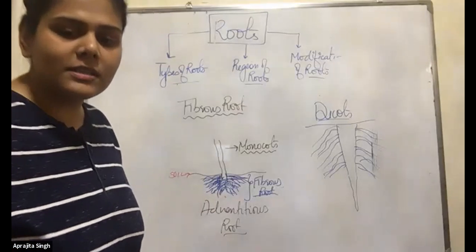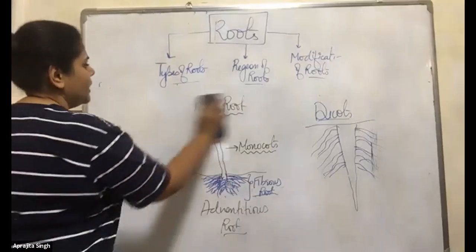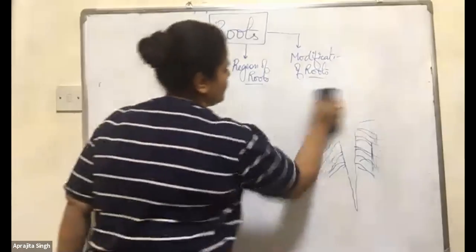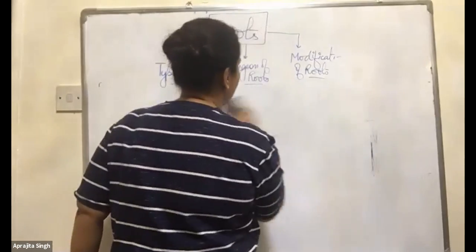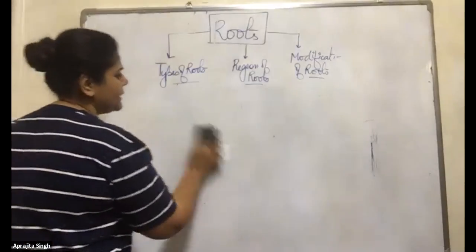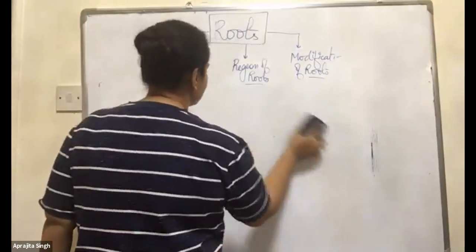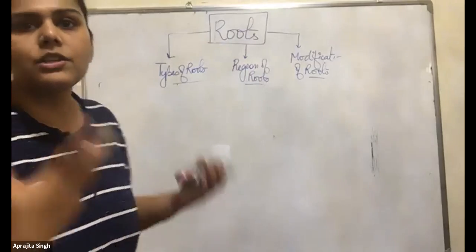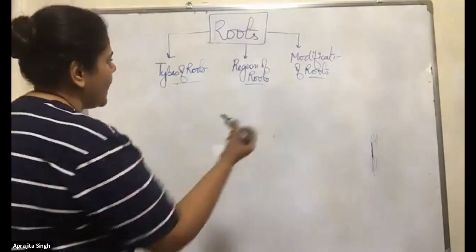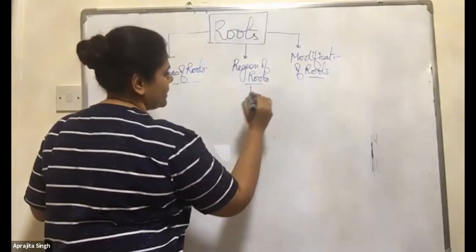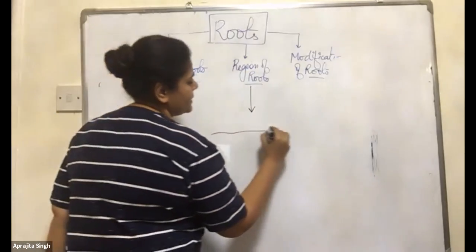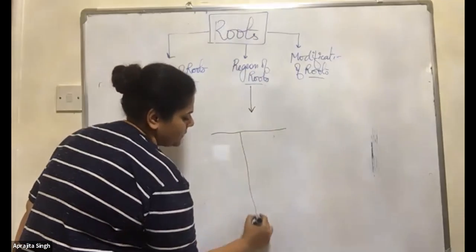Root is the very easy part. Nothing we have to do. I have cleared all your doubts. Always remember dicots, monocots, true roots, adventitious roots. Everything is depending on those 4 points. The region of plants. After this, I will stop the class. You have other class also. Region of the plants. See the diagram which is present in your NCERT.